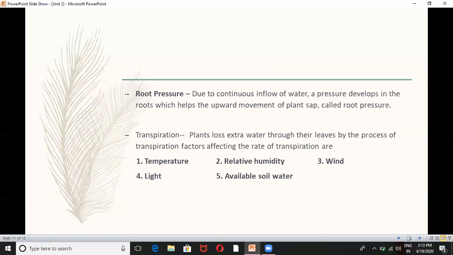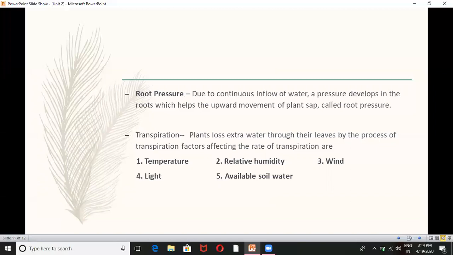Next, the next process related to conduction is root pressure, due to continuous inflow of water. That process is already started with the help of ascending sap and root pressure. And what is the role of root pressure? Look at that. Due to continuous inflow of water, a pressure is developing in the roots, that means in the root part of the plant, and that pressure is helping the upward movement of plant sap. This pressure is known as root pressure.